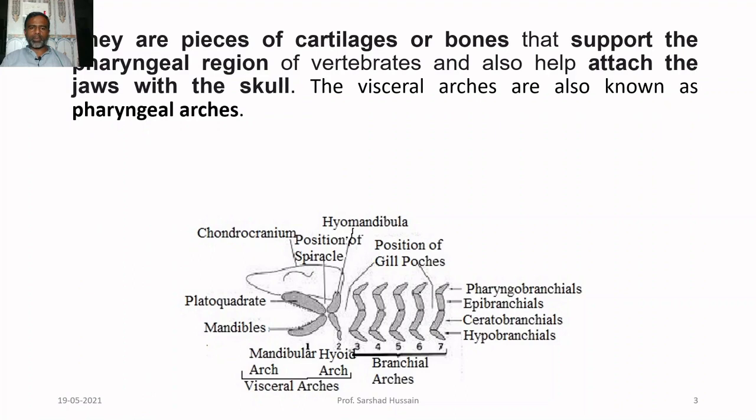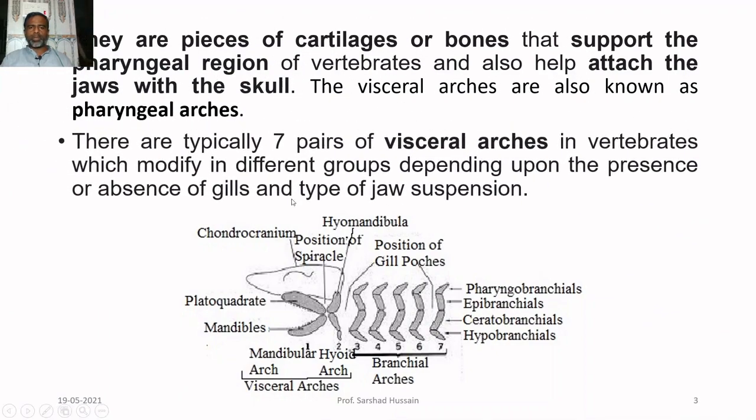You can see over here, this is the skull, the chondrocranium, and the jaws are attached to the skull through these pieces of bone, which are called the visceral arches. Visceral arches are also called pharyngeal arches because internally the pharynx region is present inside them.